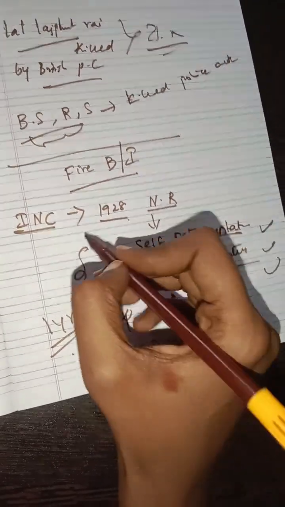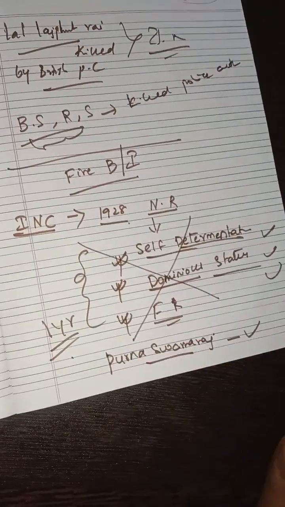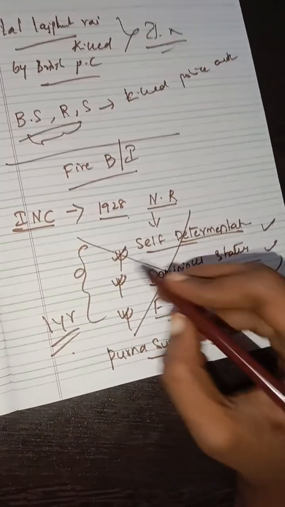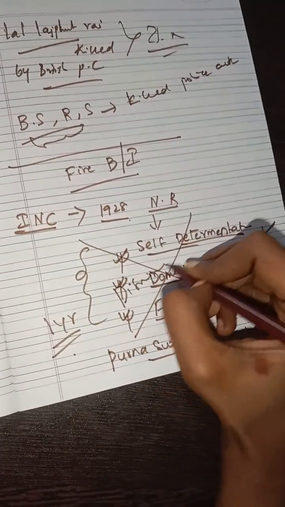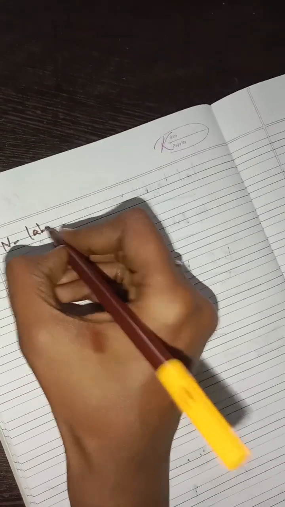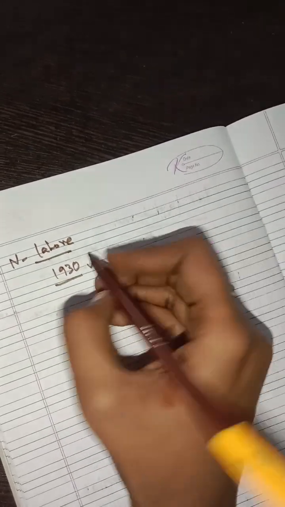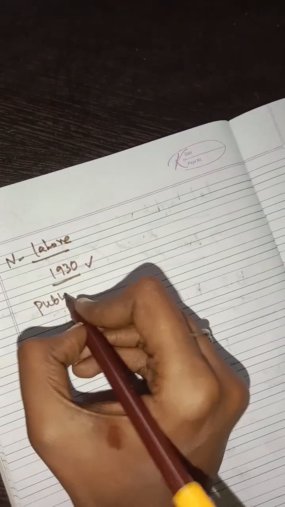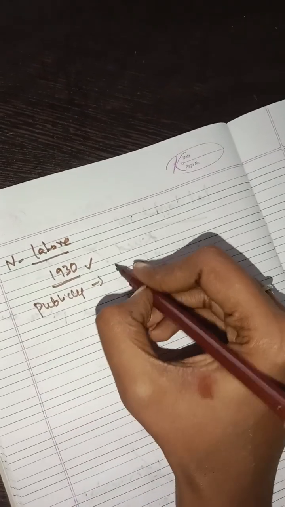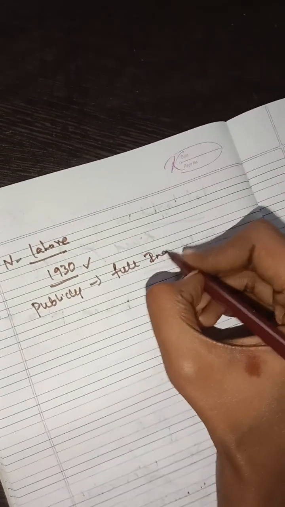The Britishers rejected these three things and dismissed this report. So hence Nehru, in Lahore in the year 1930, publicly announced,